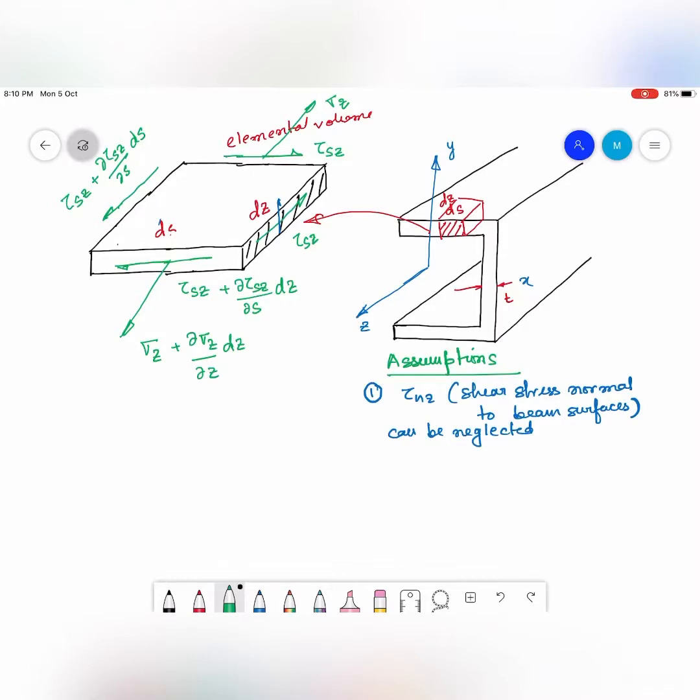Let me also write it down that sigma z and tau sz are the only non-negligible stresses on the beam cross section.